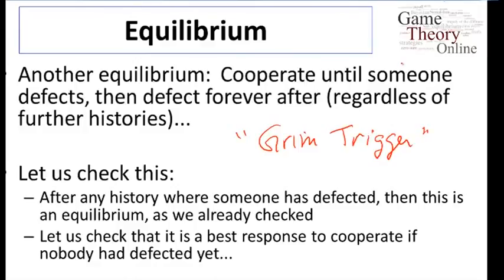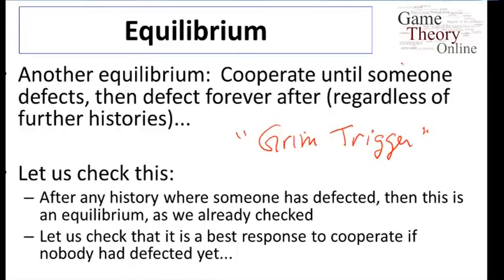If somebody defects, then we're going to go back to defecting forever. So we'll cooperate as long as the other person's cooperating. Once either of us defects, then we anticipate that that's the end of the game. This triggers an awful outcome. Then we go back to the defect equilibrium forever after, regardless of further history.